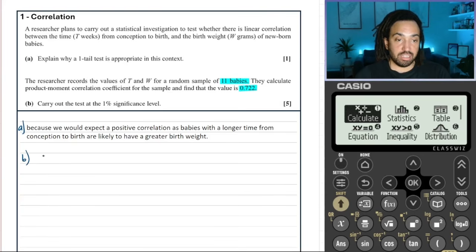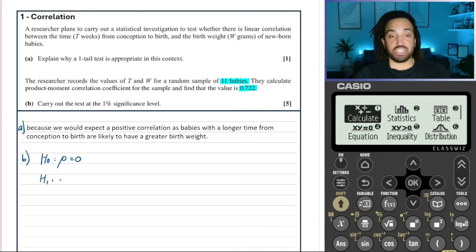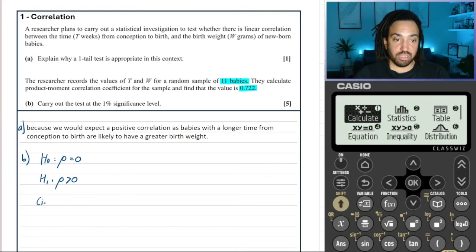Part B, then we need to find the, before we find the critical value, of course, we need to set out the hypotheses. And that is that rho is equal to 0, which means the null hypothesis is such that there is no correlation between the 2 variables. And here, rho is greater than 0 because we're testing for positive correlation. Okay, now we can find the critical value. And that critical value will be found in the formula book.